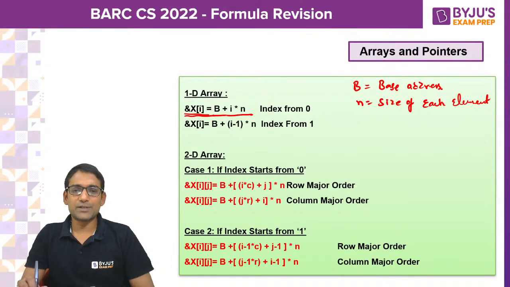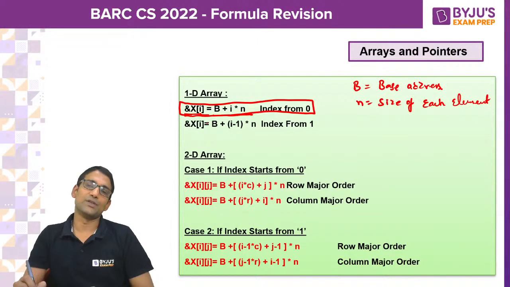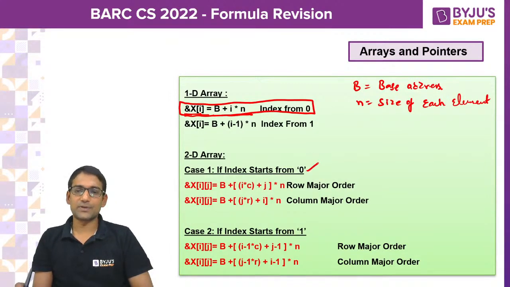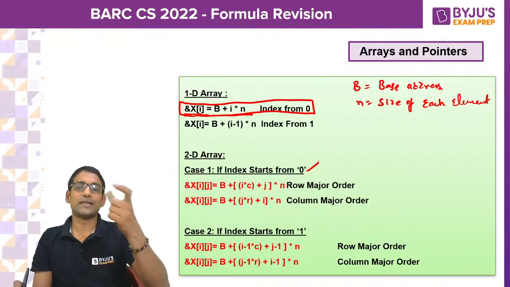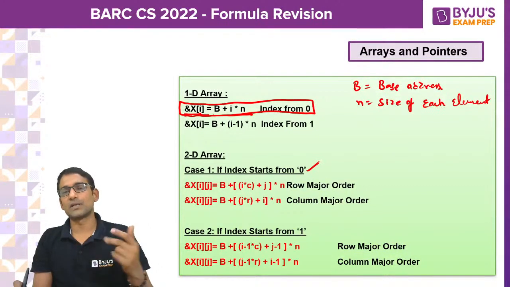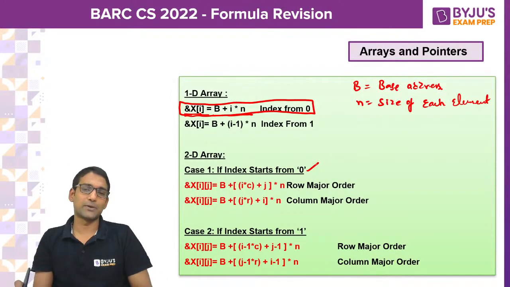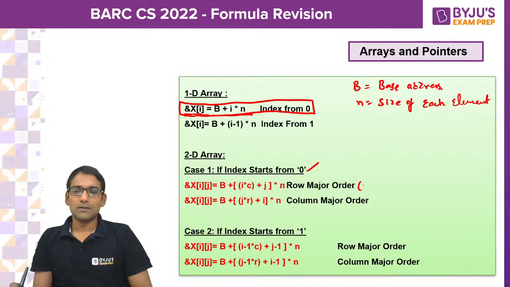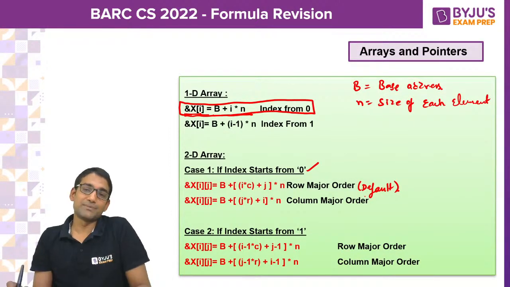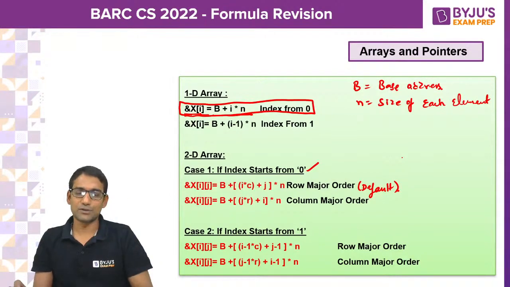So if nothing is mentioned, what do you have to take? The default is that indexing starts from 0. And for 2D arrays, if the index starts from 0, we know a 2D array is stored in two forms, RMO and CMO: row major order and column major order. If nothing is mentioned and you are asked for the address of a particular element in the 2D array, you can directly take row major order as the reference.